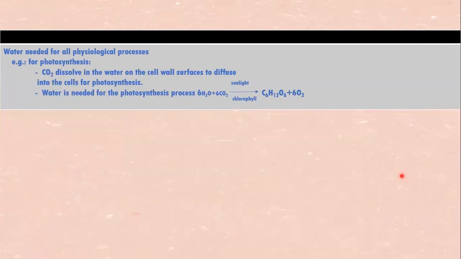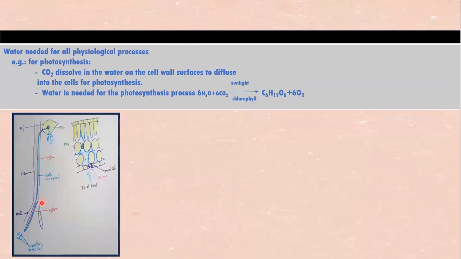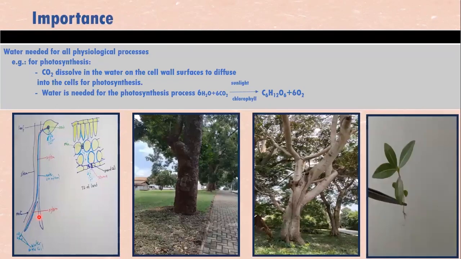Now, besides that, water is needed for all physiological processes. These plants that we have, photosynthesis will need to take place in the leaves. Water is needed to be on the surfaces of the cells so that carbon dioxide that moves in dissolves in the surfaces of the cell walls and diffuses into the cells to be used for photosynthesis.